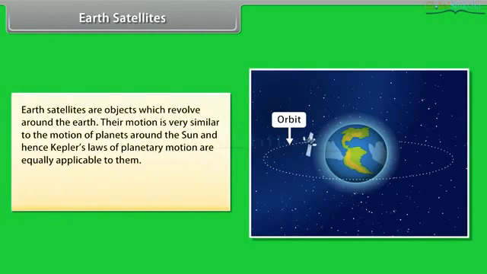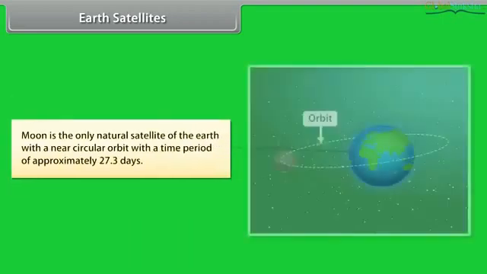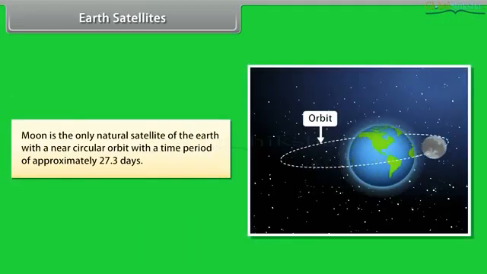Earth satellites. Earth satellites are objects which revolve around the Earth. Their motion is very similar to the motion of planets around the Sun, and hence Kepler's laws of planetary motion are equally applicable to them. Earth satellites' orbits around the Earth are circular or elliptic. The Moon is the only natural satellite of the Earth, with a near circular orbit with a time period of approximately 27.3 days.